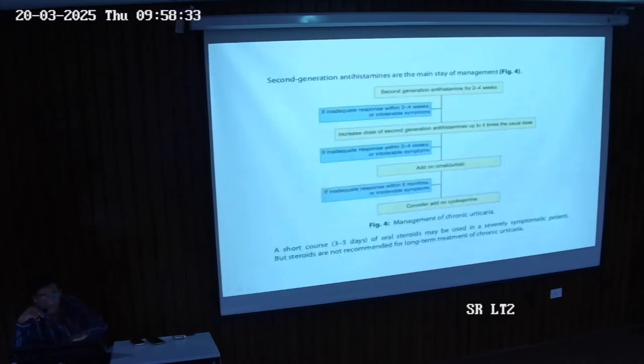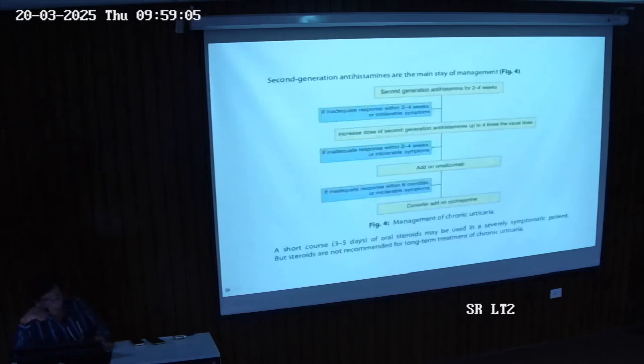Treatment of chronic urticaria, this last slide: it is more than 6 weeks, so first we start with second-generation antihistamines for 2 to 4 weeks. Then we ask the patients to come back after 2 to 4 weeks, and we follow the response to symptoms. We have only 2 categories: either they are responding, tolerating well and symptom-free, or they are not responding. If treating well, continue, then step down, slowly taper down. If not responding, increase the dose of antihistamines.